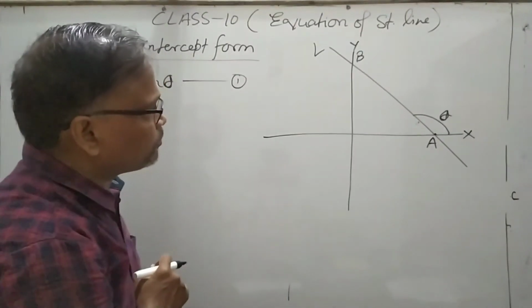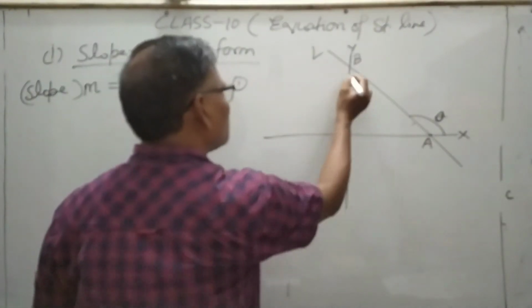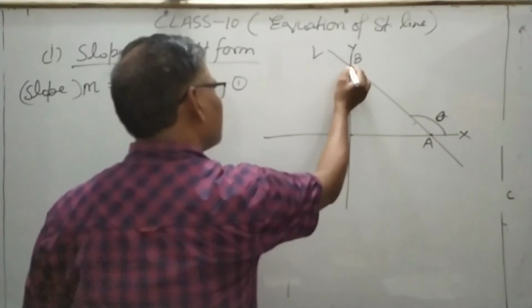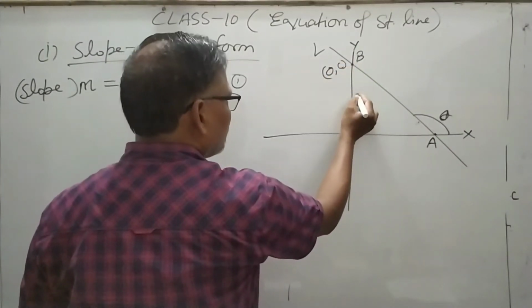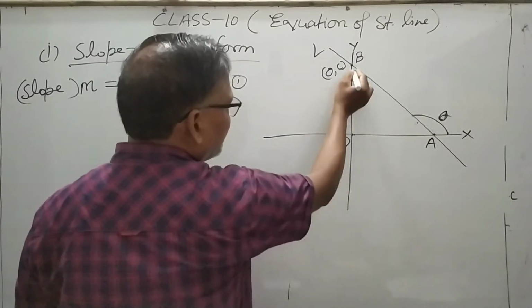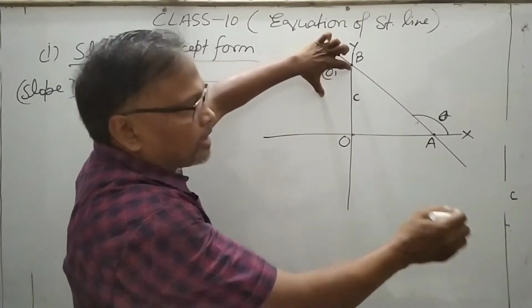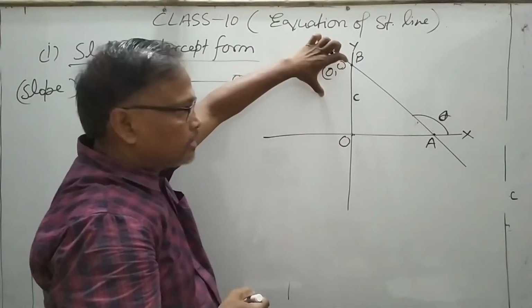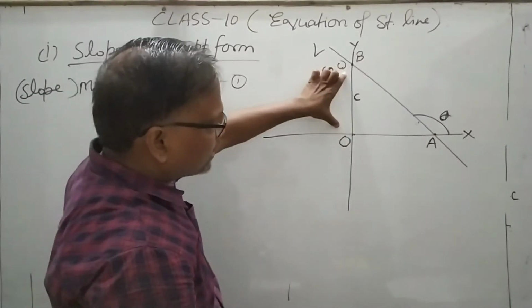What is the intercept? In this case, from the origin to this point B, suppose the coordinates of this point are (0, c). So c is the intercept, meaning the distance from the origin to the point where the line cuts the y-axis, that is the intercept. This is called the y-intercept.